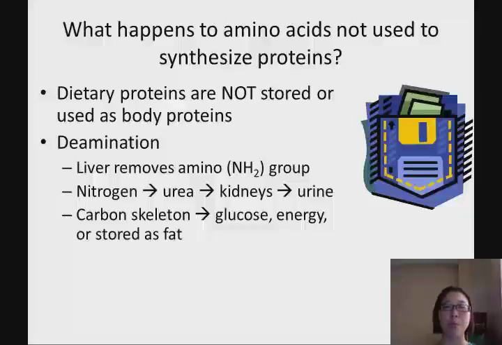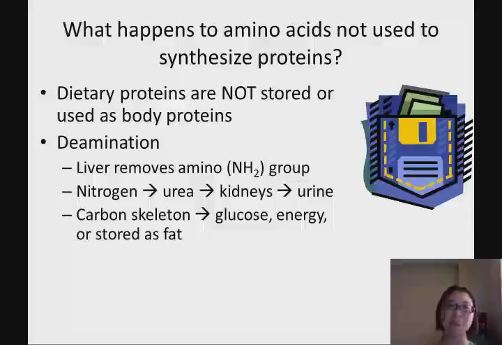And I want you to remember this process as well. Removing the amino group from our body is called deamination. De means delete: deleting the amino group, which we call deamination. How do we do it? The liver removes the amino group and uses it to make ammonia, and the liver then makes the ammonia into urea. At the end we produce urea in the liver, transport it to the kidney, and release it in the urine. This process is called deamination.